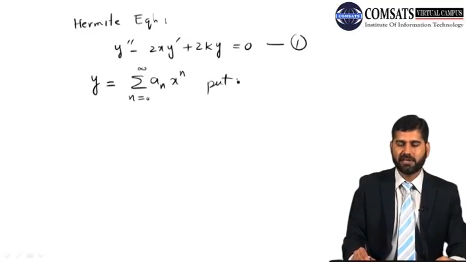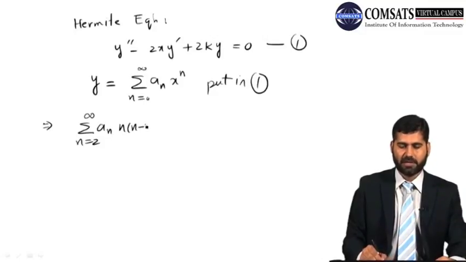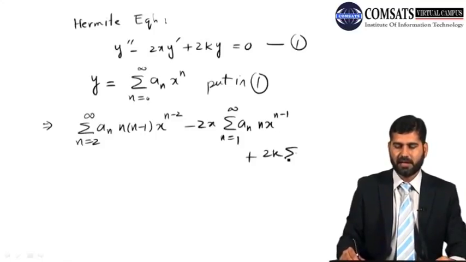So if we put this in 1, y double prime is the sum for n from 2 to infinity of n(n minus 1) an x to the n minus 2, minus 2x times the sum for n from 1 to infinity of n an x to the n minus 1, plus 2k times the sum for n from 0 to infinity of an xn, equal to 0.